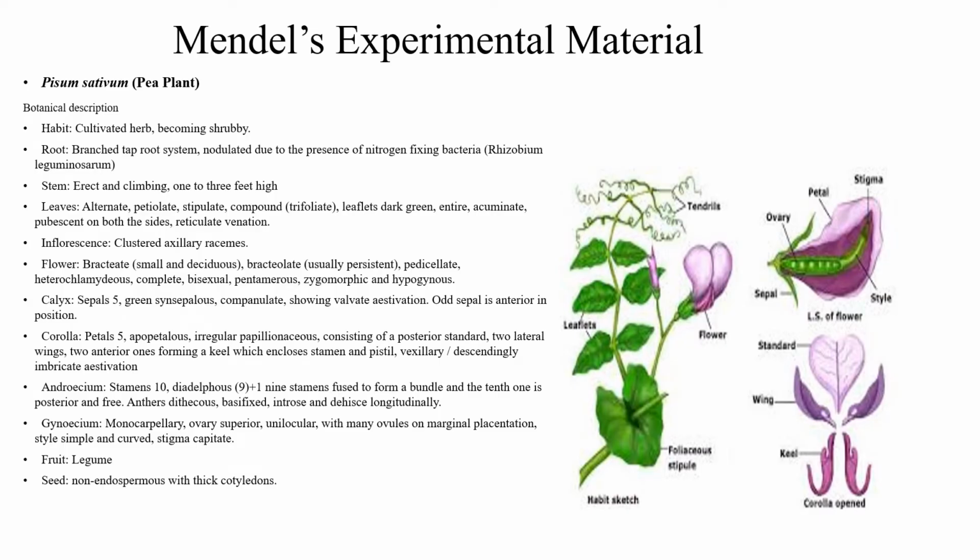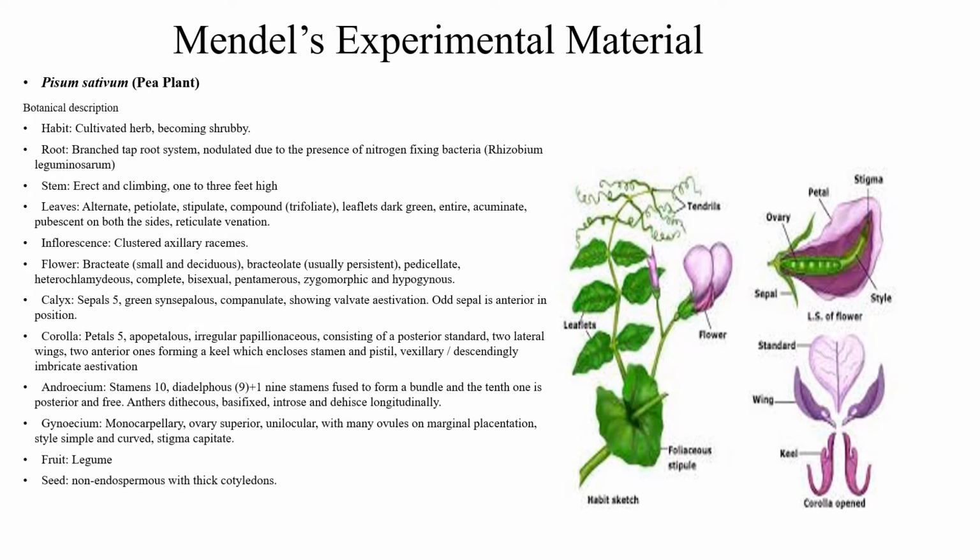Mendel's experimental material. One of the main successes of Mendel's experiments was the choice of the experimental material. The experimental material that Mendel chose is Pisum sativum, commonly known as garden pea plant, belonging to the family Leguminosae.